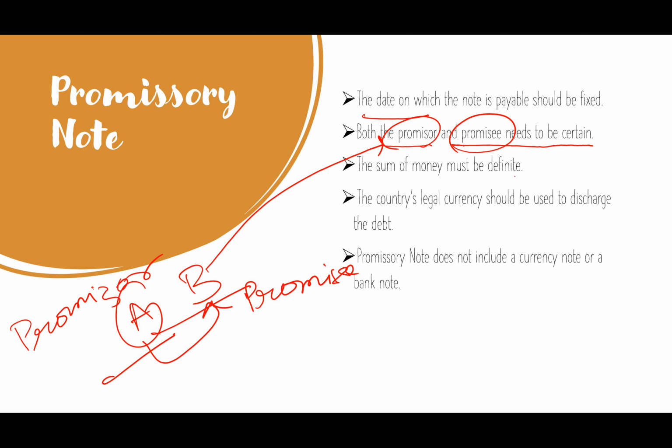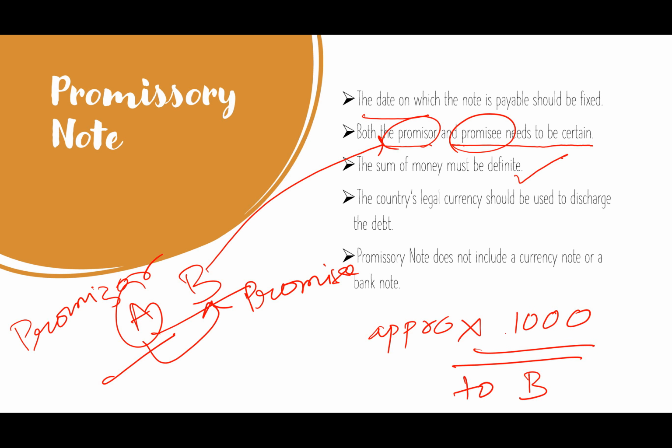The sum of money must be definite. So it cannot be like I promise to pay approximately 1000 rupees. No, this cannot be. The amount should be definite.